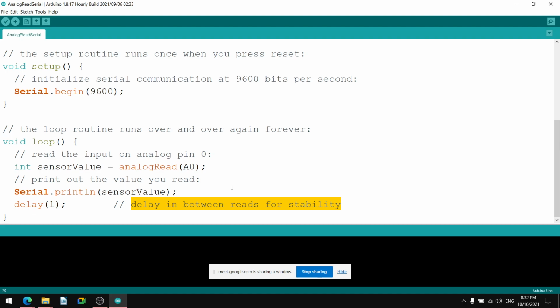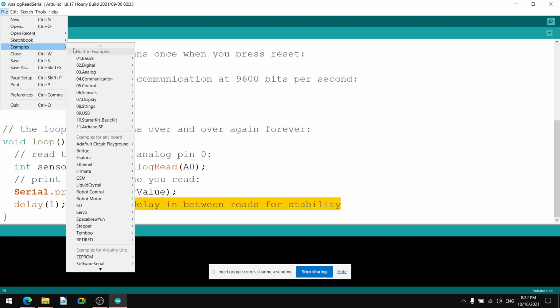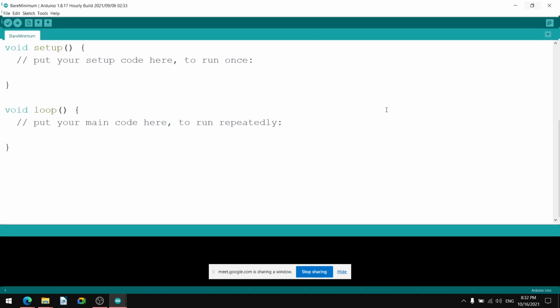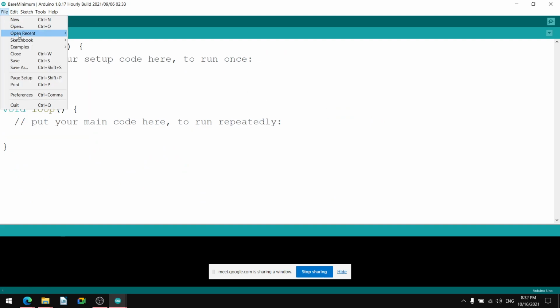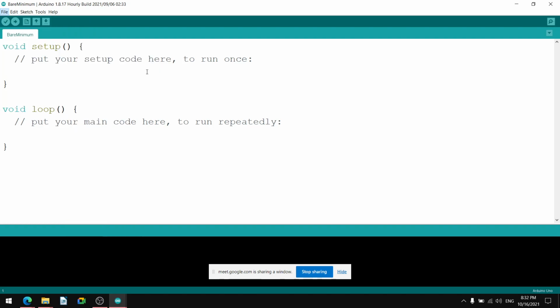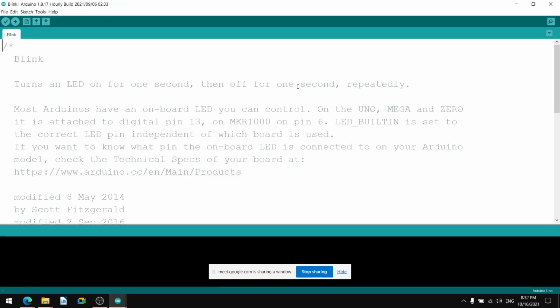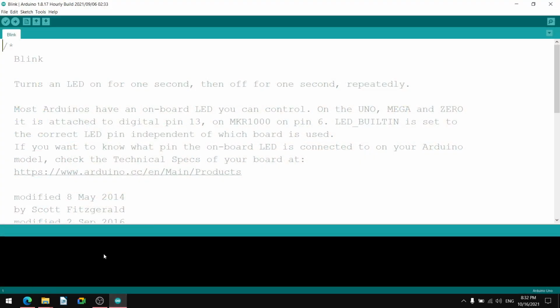So this is one example. Similar many examples are there. Suppose we are going for the example basic. Analog read is there, then bare minimum program. What is the bare minimum program required? That we can check. So this is the bare minimum program. Then under basic only, what is the blink program? You can check it. So this is the blink program.